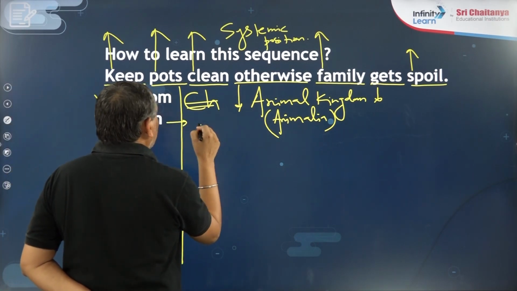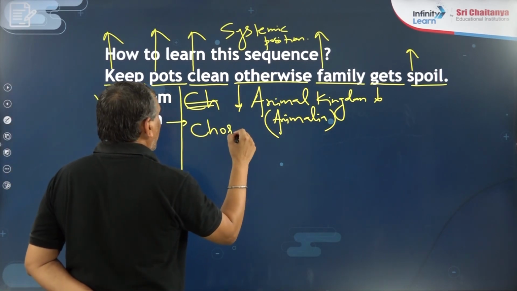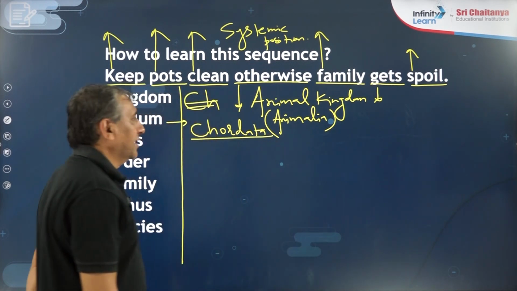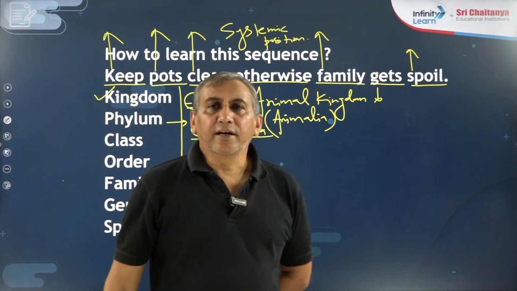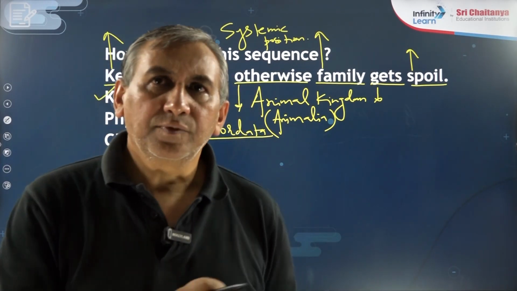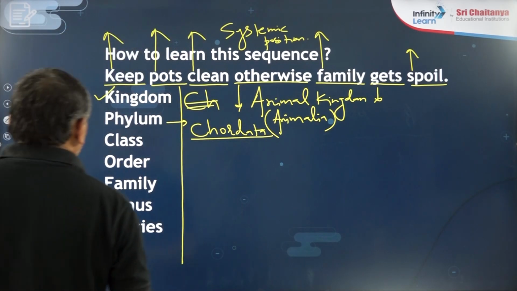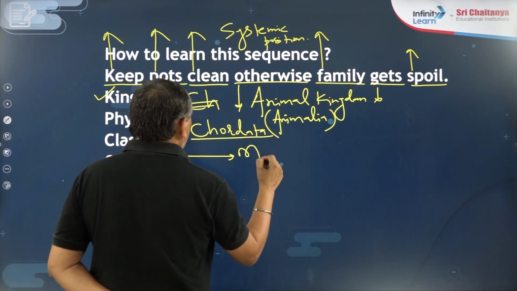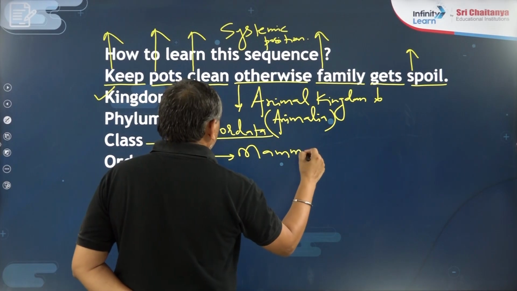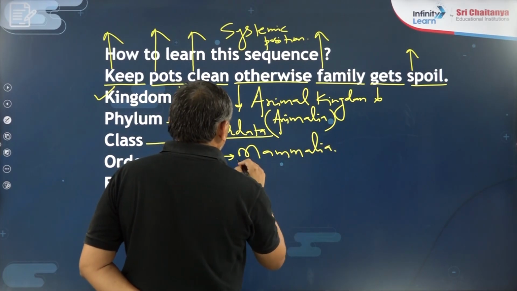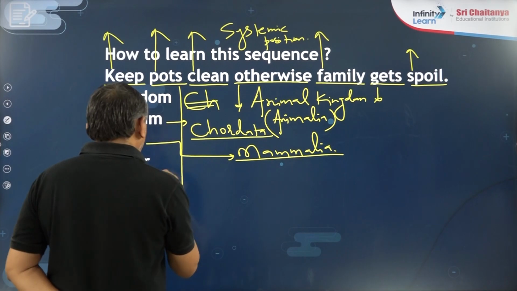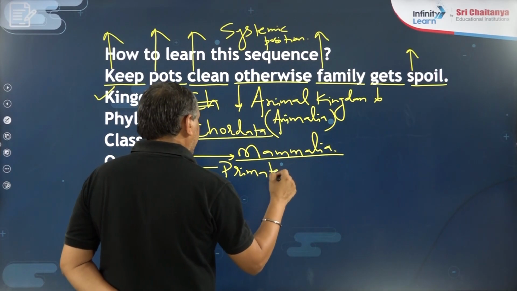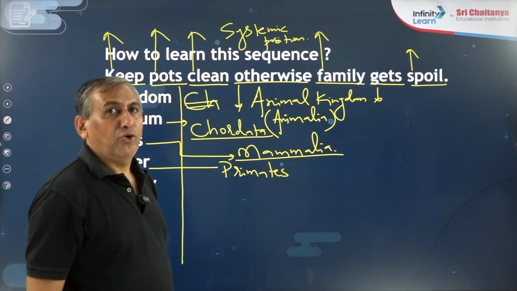What is the phylum? Phylum is the Chordata. Kingdom is the Animalia, phylum is the Chordata. What is the class? Class of human beings is the Mammalia. Order is the primates. I think it is known by you.